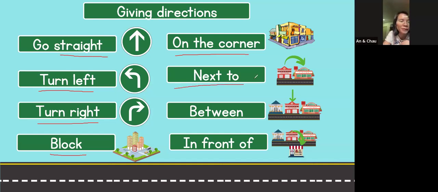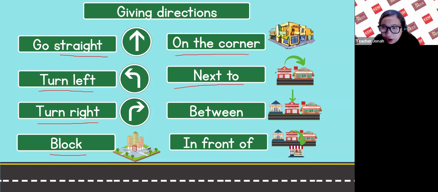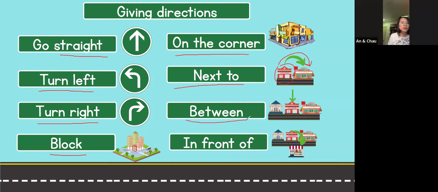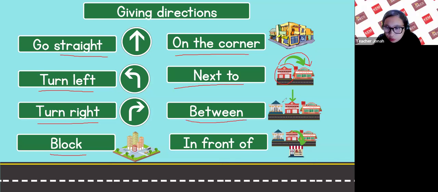Number 6, next to. For example, the fire station is next to the cinema. Next direction is between. Between.